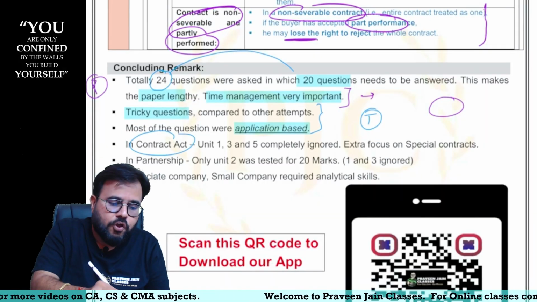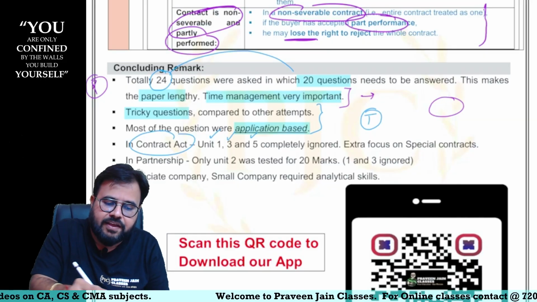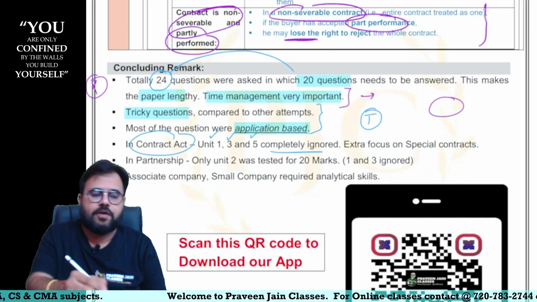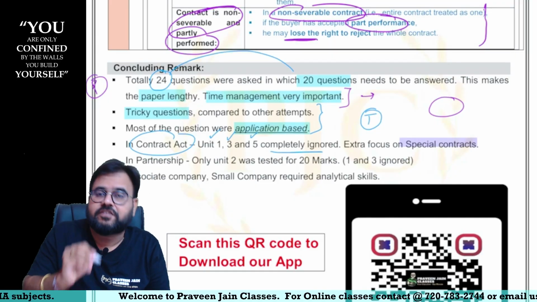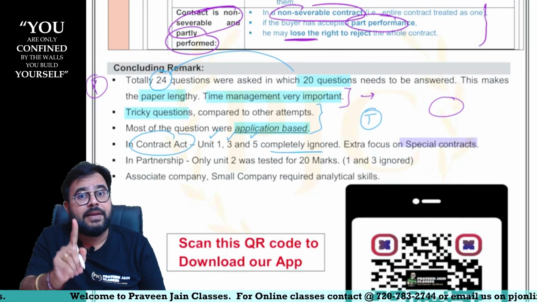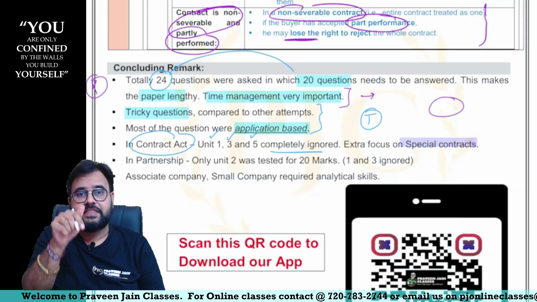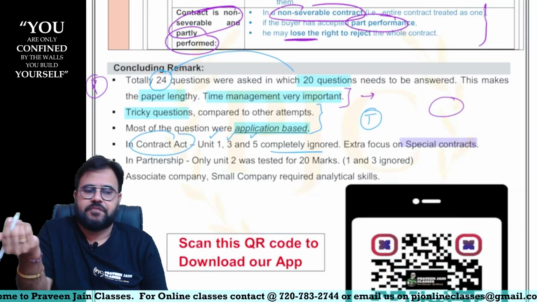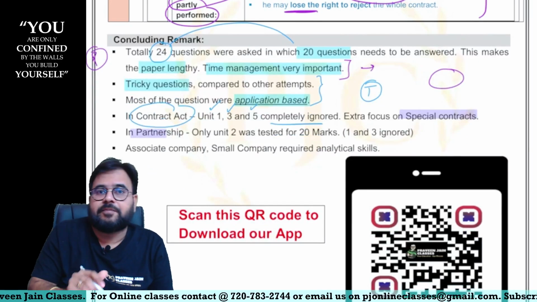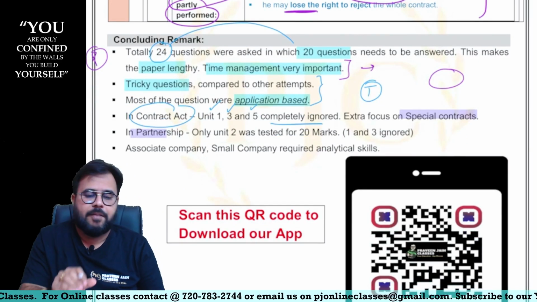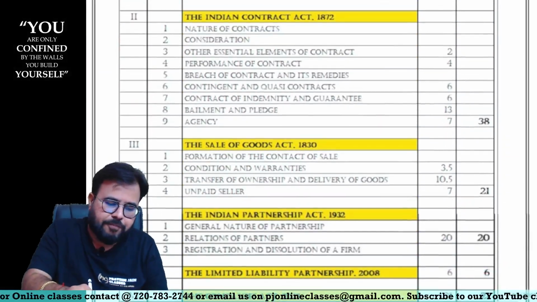And now, the strange thing was that in the Contract Act, Unit 1, Unit 3, Unit 5 complete questions were ignored. Focus was only on special contracts. But that doesn't mean every time it will happen like this, sir. This time it happened like this; every time we don't know. Similarly, in the Partnership Act, somewhere around 21 marks came. Now that analysis also I have prepared, sir.